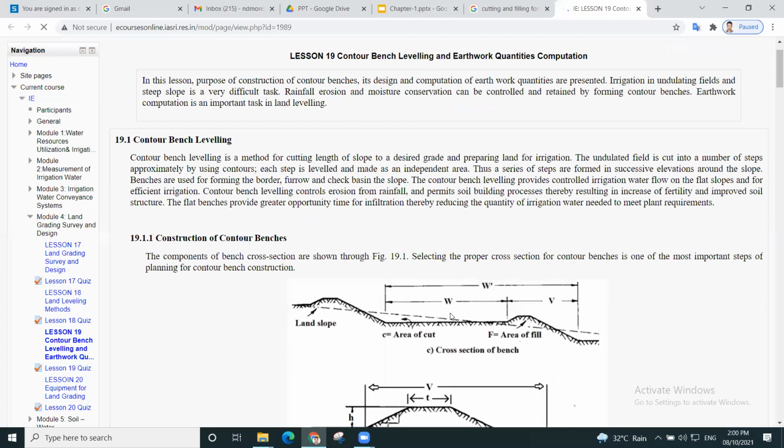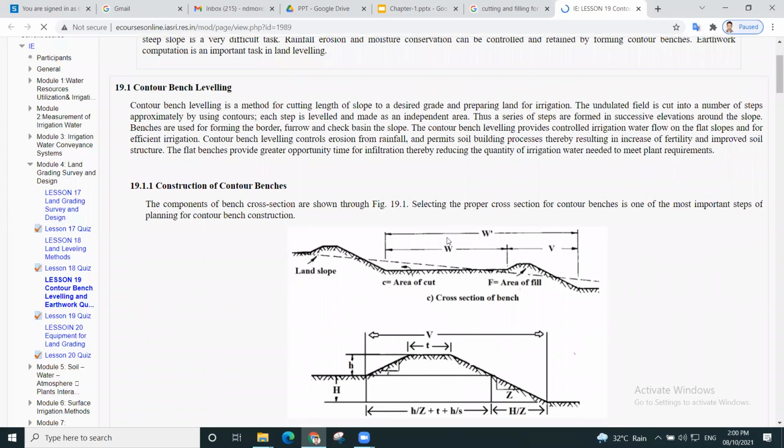See this image carefully. First one, the cross section bench. In the first image, see the dotted line. You can observe the dotted line, given the name land slope. This dotted line shows the slope of our road. By this dotted line, we are going to construct the road. This dotted line is our road construction line.